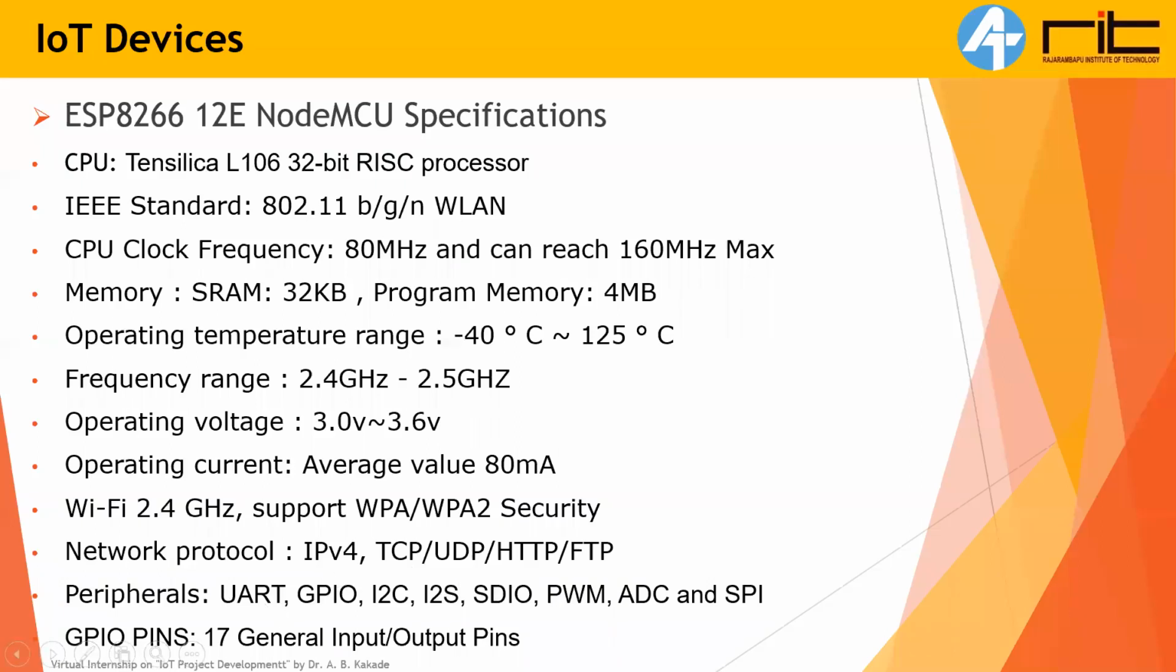And after that, GPIO pins. There are 17 GPIO pins available in NodeMCU. You can use them for input and output. Not all of the 17 pins you can use. There are some restrictions. We will also discuss that.